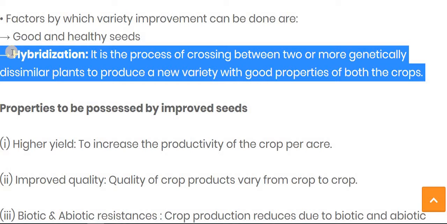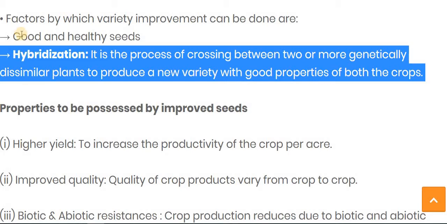Now what is hybridization? Hybridization is the process of crossing between two or more genetically dissimilar plants to produce a new variety with good properties of both crops. What happens in that? First of all, we choose two or more kinds of plants and the desired characteristics of those plants, and then we hybridize them with each other. Whatever new plant we get has all those characteristics, by which we can get a new variety of that plant. So it is the process of crossing between two or more genetically dissimilar plants to produce a new variety with good properties of both crops.